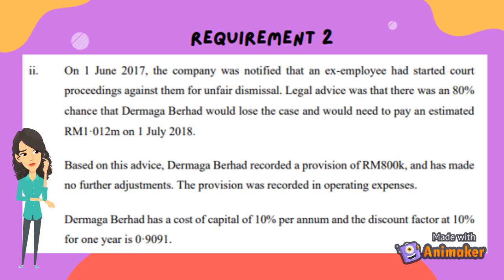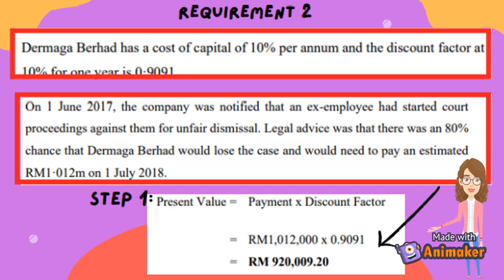So let's move to the second requirement, the calculation for additional information 2. The first step is to calculate the present value for Dermaga Berhad. The formula of present value is the payment that needs to be paid times the discount factor. 1,012,000 ringgit to be paid on 1 July 2017 times the 0.9091 discount factor at 10% for 1 year. The present value will be 920,009 ringgit and 20 cents.